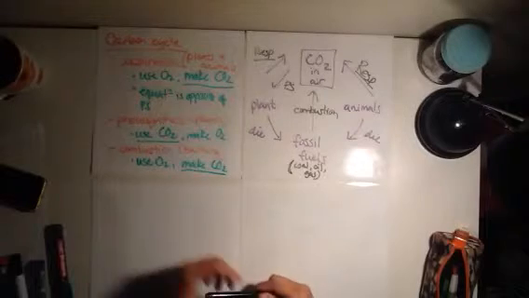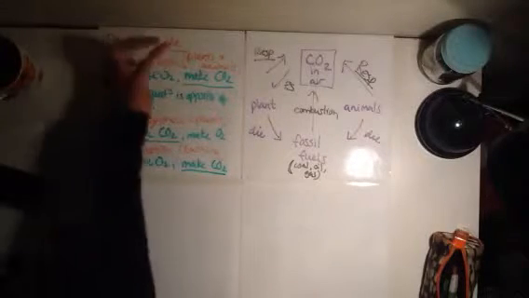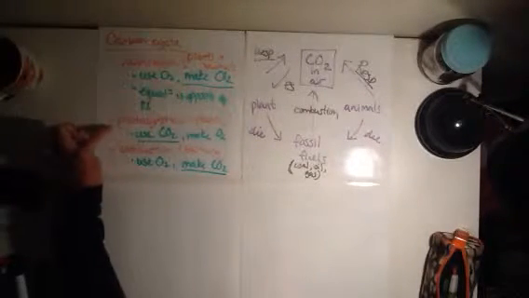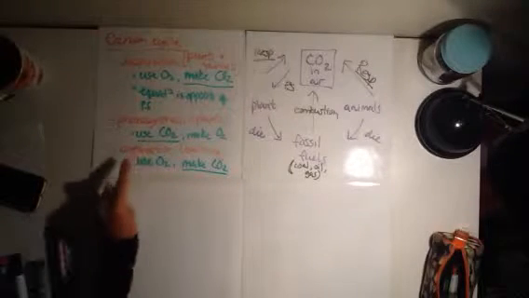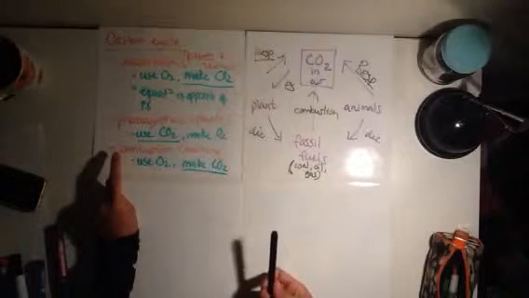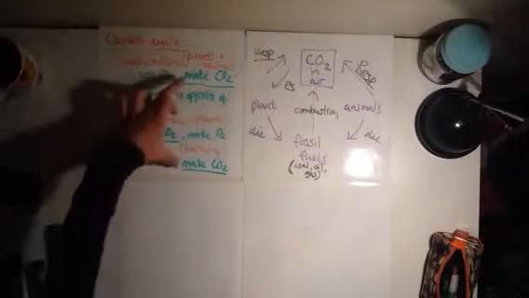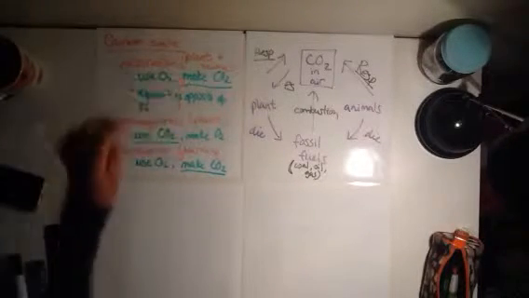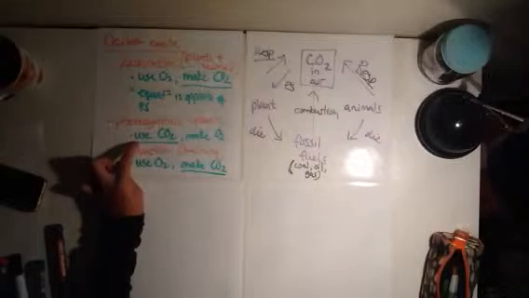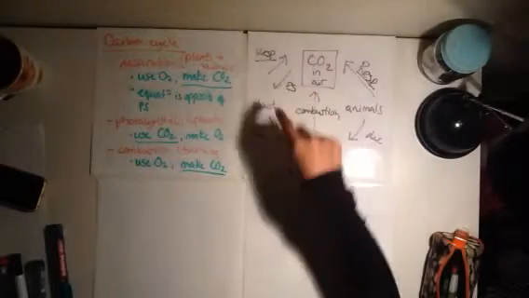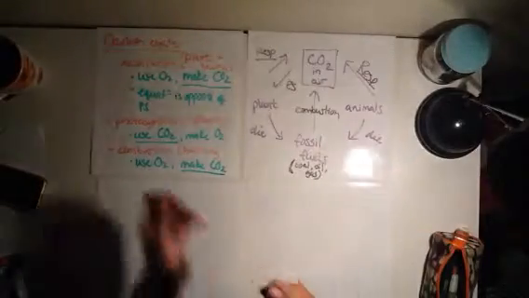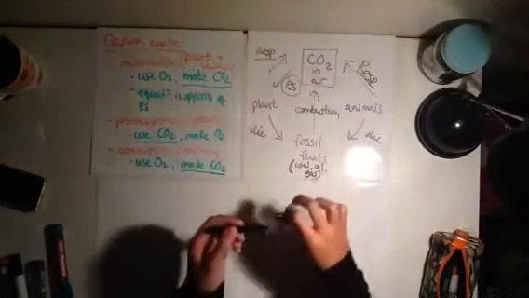So key things to remember. Respiration can happen for both plants and animals. Photosynthesis is only for plants, and combustion is usually the burning of fossil fuels. Respiration and combustion both make carbon dioxide, while photosynthesis is the only one that uses up carbon dioxide. So that's why here, CO2 is leaving the air and being used up by the plant. That's why that's photosynthesis, PS.